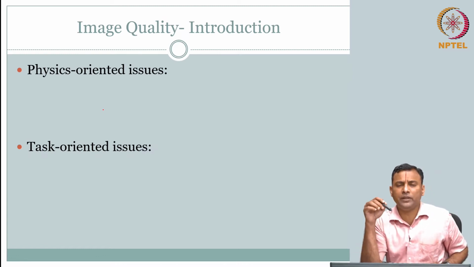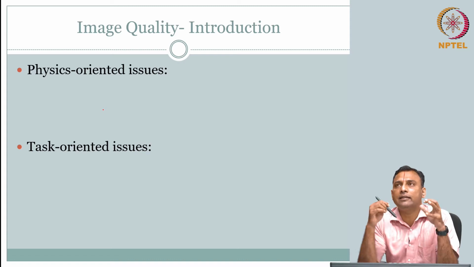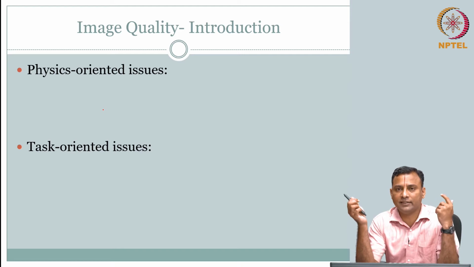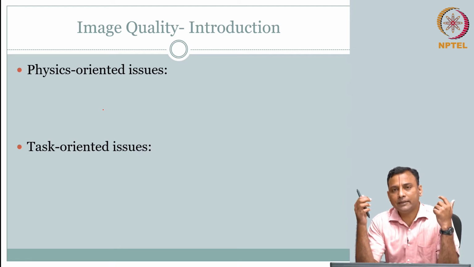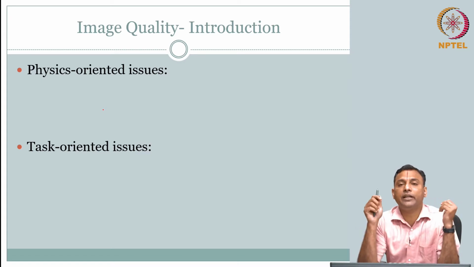Just before we jump into it, again I mentioned there are two aspects to it. Broadly, we are interested in two aspects when we talk about image quality. Some of the metrics that we saw basically come from physics oriented issues. There is an imaging system that produces an image output, and we talked about the metrics, contrast, resolution. The image quality metrics capture the effect of different physics oriented issues.